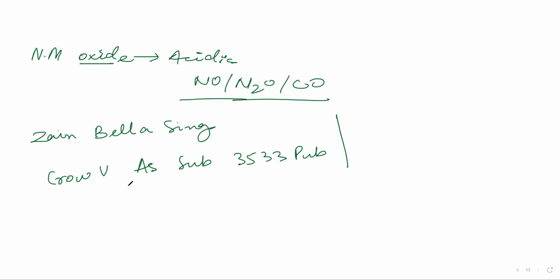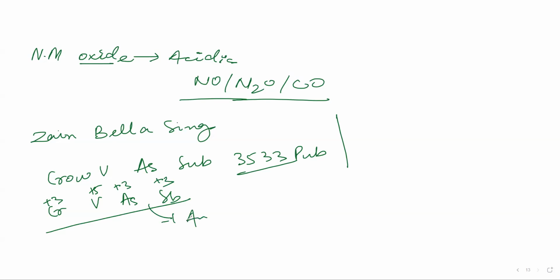Okay, so one of those things. Now what does 3533 mean? For chromium, vanadium, arsenic, and antimony, you have +3, +5, +3, and +3. These oxidation states are what? These are amphoteric. Next thing that we learned is the metal in oxidation state +4.